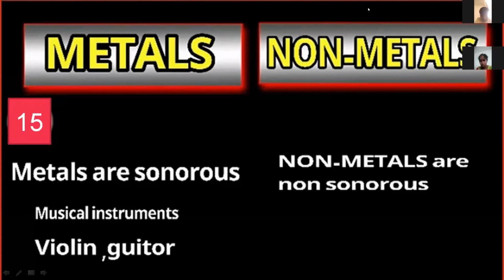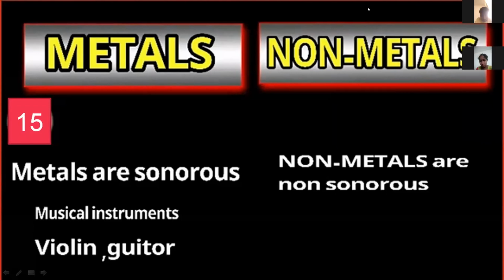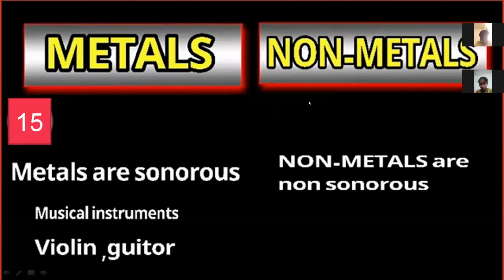The property of producing noise or sound is called sonorous. Metals are almost all sonorous, except mercury, which is not a sonorous metal. For example, two musical instruments, the violin and the guitar, are made using this property.